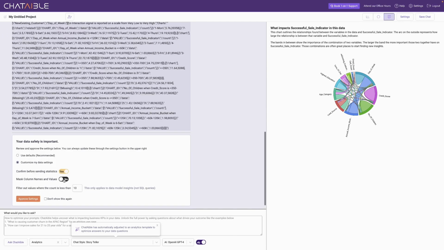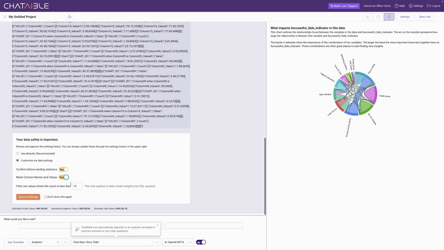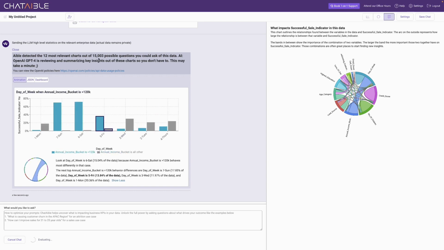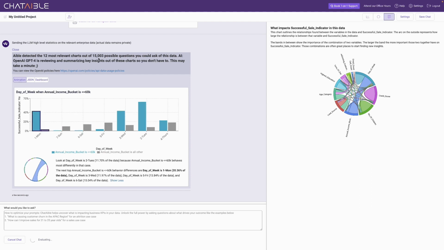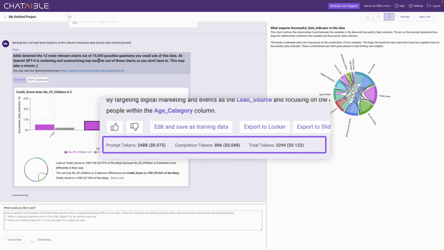Or I could go ahead and tell it to mask the columns or change the key anonymity settings, anything I wish to do. And now what has happened is those 12 charts out of the 15,000 possible charts just got sent to GPT-4 for analysis. And one of the issues with GPT-4 is it takes a little bit more time and it's a little more expensive. So Able will report out exactly how much money it costs to do that GPT interface.